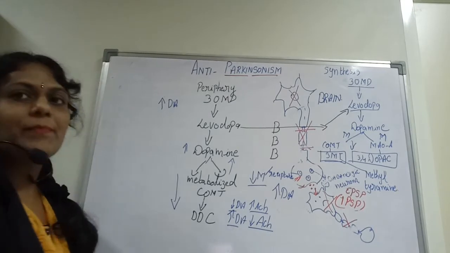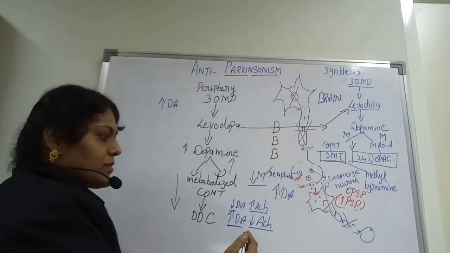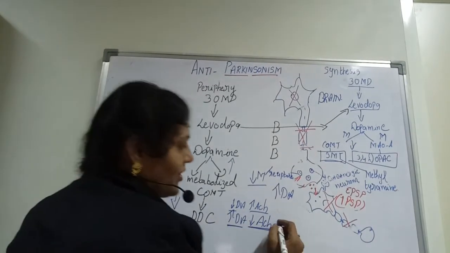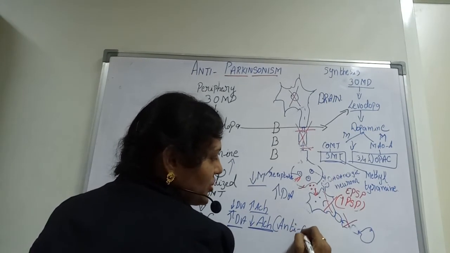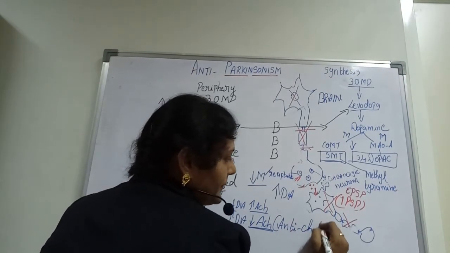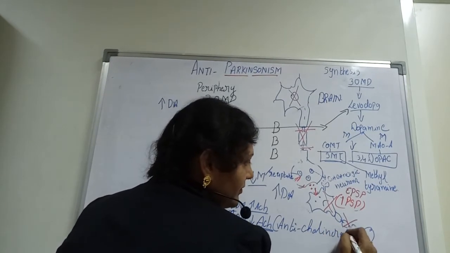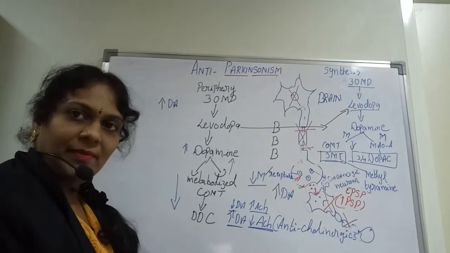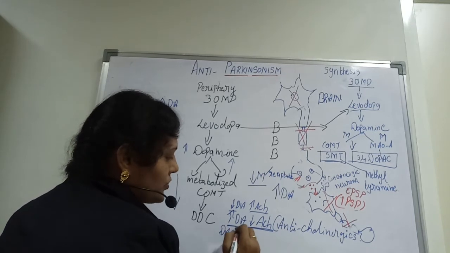Some types of drugs are used to increase your dopamine, and some drugs are used against the acetylcholine increase, they are called anti-acetylcholine or anticholinergics. So anticholinergics can be used, or dopamine agonists can be used.